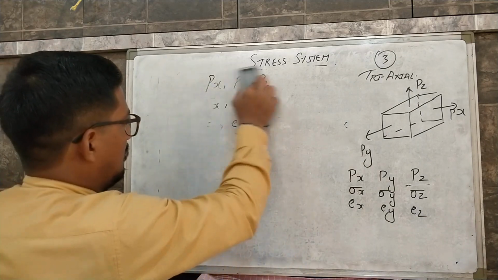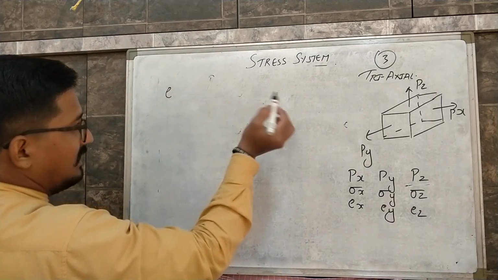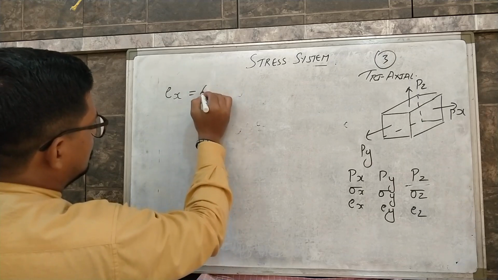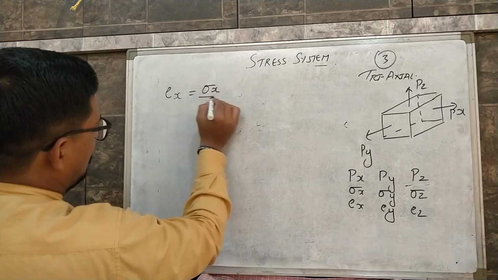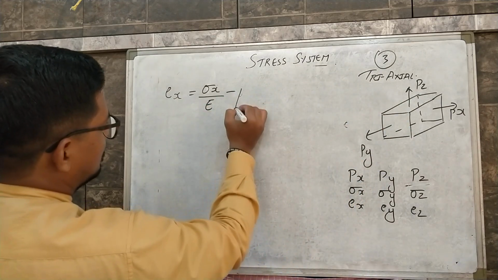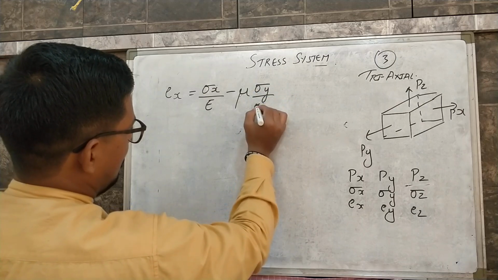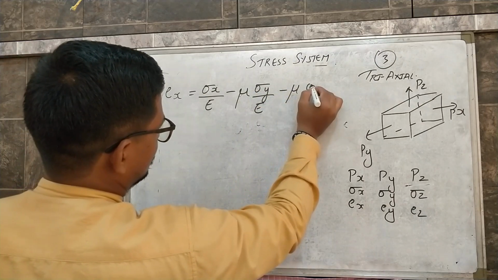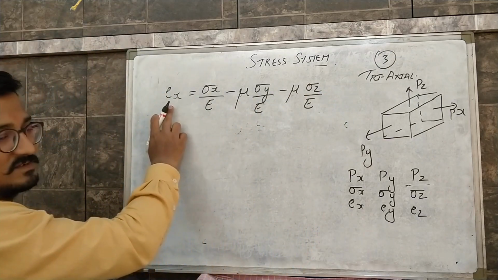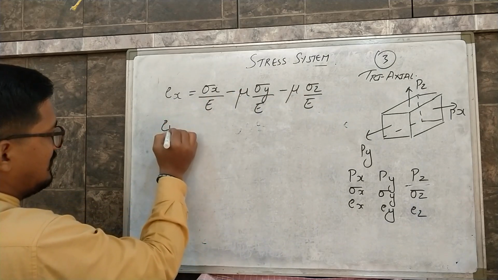Now if we want to calculate the strain in respective directions, these are the relations which we have to remember. Ex equals sigma x upon E, Young's modulus of elasticity, which is common for the whole material, minus mu, Poisson's ratio, sigma y by E, minus mu sigma z by E. So by this relation we can calculate the strain in x direction for a triaxial stress system.